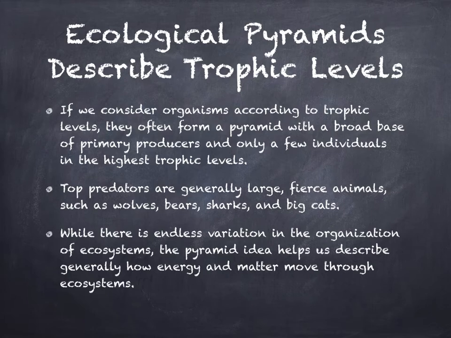As we think about trophic levels, it is often convenient to think of them arranged in a pyramid. The base of the pyramid is the primary producers or autotrophs. Because it forms the beginning of the energy food system, it is appropriate that it is at the base of the pyramid. But it also represents the largest number of individuals. As we proceed up the pyramid to primary consumers, to secondary consumers, to tertiary consumers, the population at each level also decreases. So, the ecological pyramid is a great way to describe the flow of matter and energy through an ecosystem.